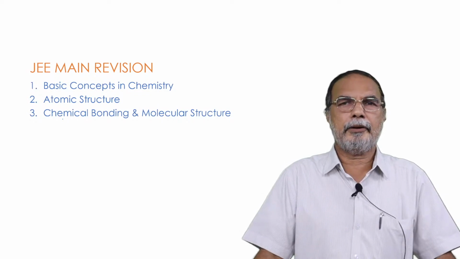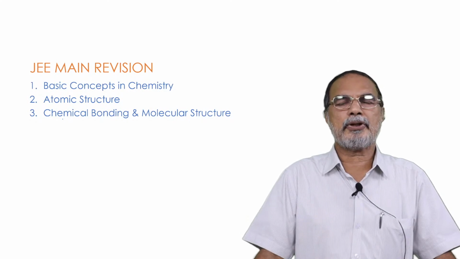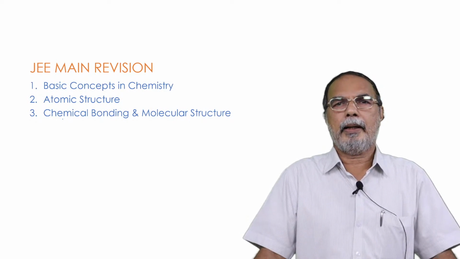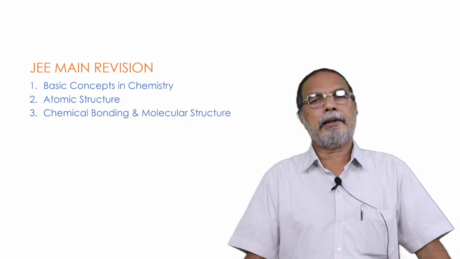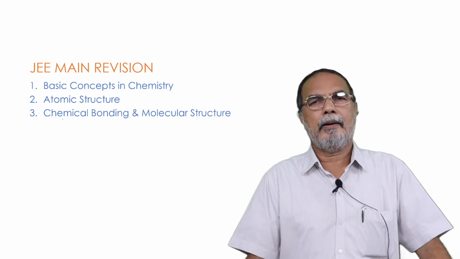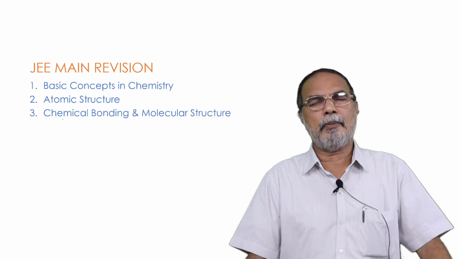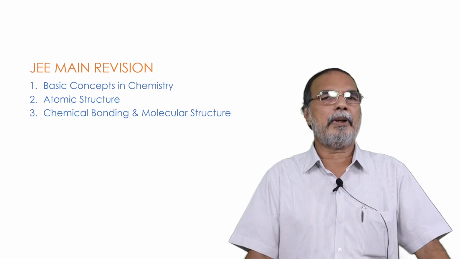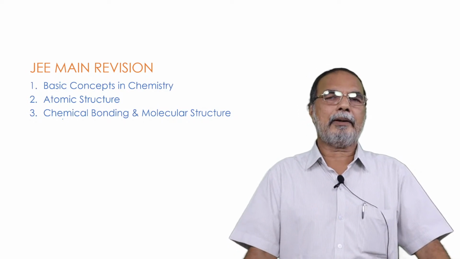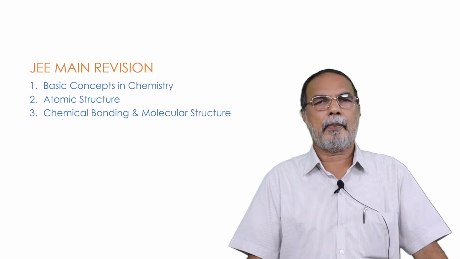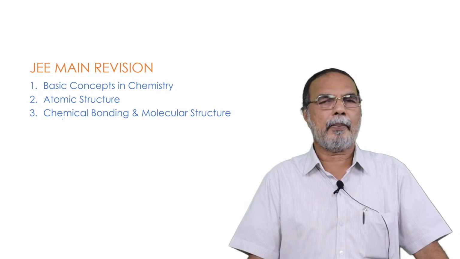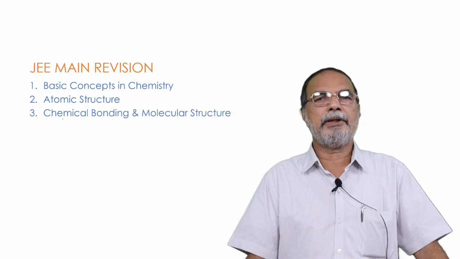And therefore, chapter 1, basic principles of chemistry, in which you come across laws of chemical combination, Dalton's atomic theory, then the concept of atomic mass, molecular mass, empirical formula, molecular formula, how to calculate the empirical formula, molecular formula, etc. And the mole concept, balancing chemical equations, problems based on mole concept, and also the concept of limiting reagent.